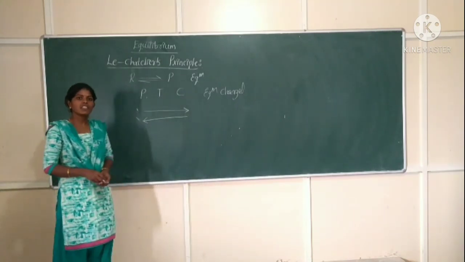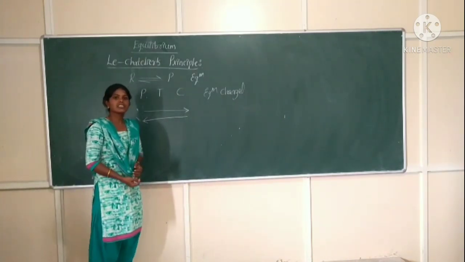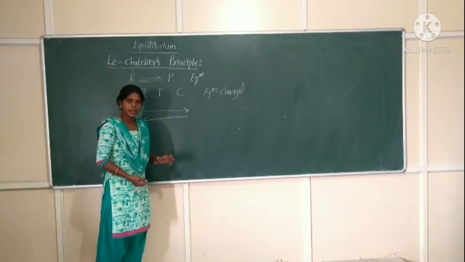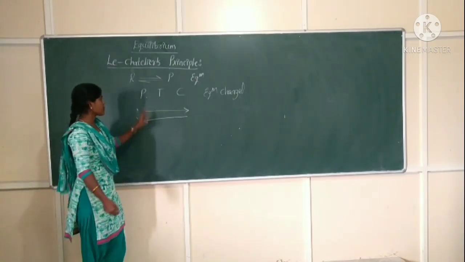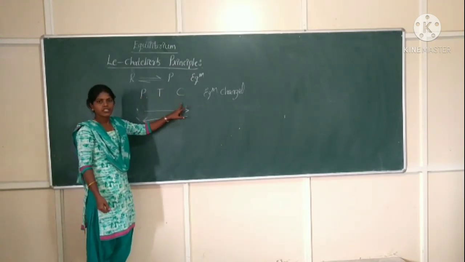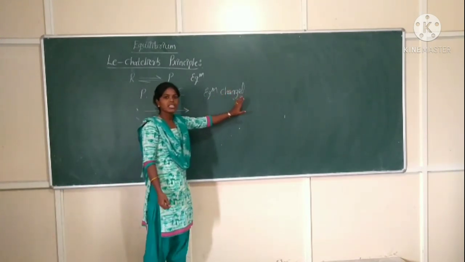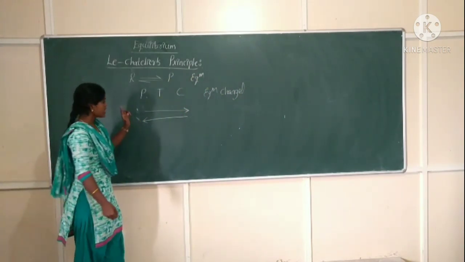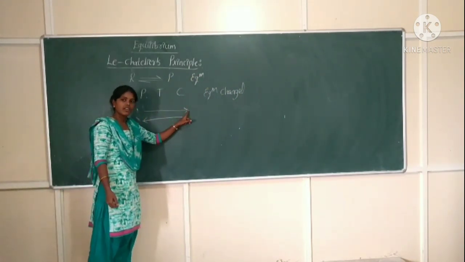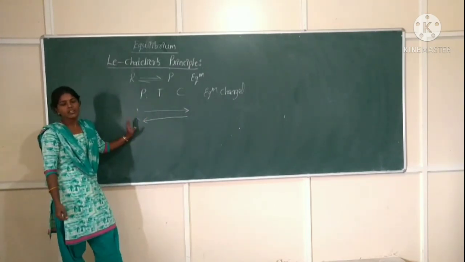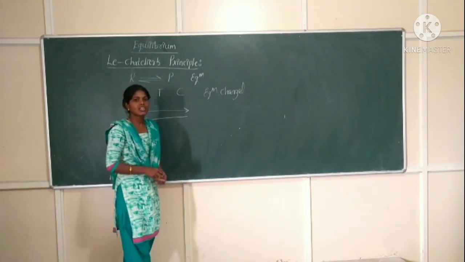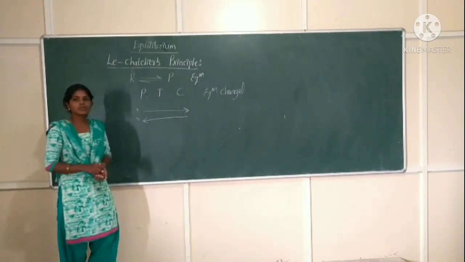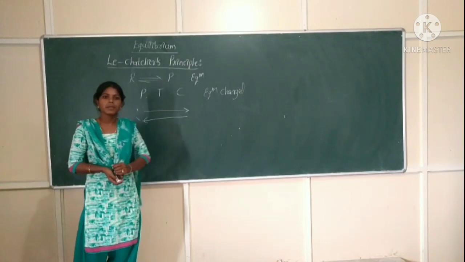Then what is the statement of Le Chatelier's principle? Any chemical system or chemical reaction which is at equilibrium, if you change conditions like temperature, pressure or concentration, then the equilibrium will be changed. To restore or minimize that change, the equilibrium will shift in either the forward direction or the backward direction. So this is the statement of Le Chatelier's principle. Now, how does this principle affect the equilibrium system?